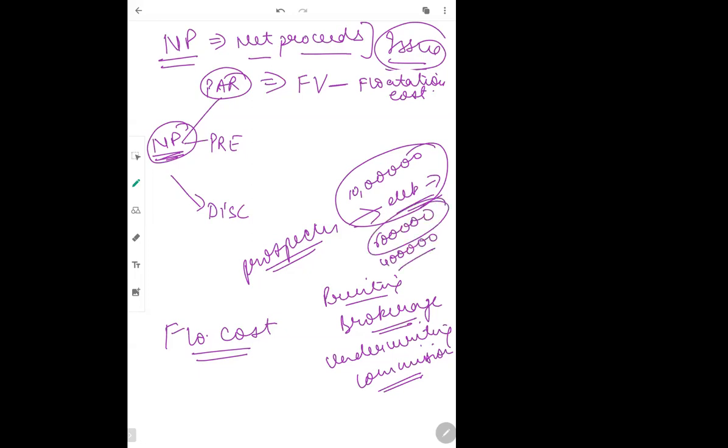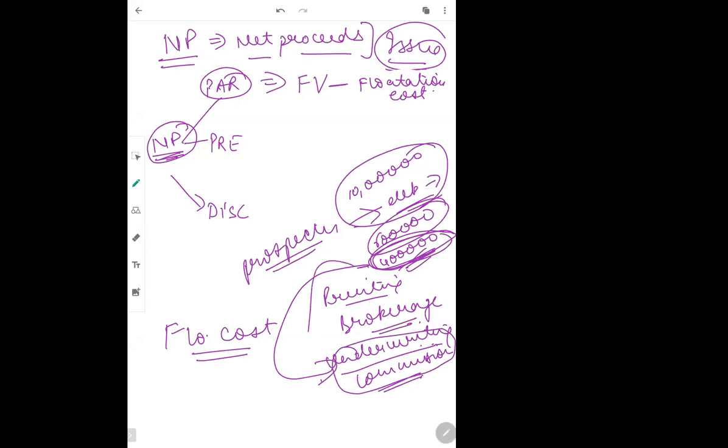There are organizations known as underwriting organizations, or people known as underwriters. They say that we guarantee you that the debentures which are not taken by the public, we will take those debentures and give you the remaining amount. So ये जो 4 lakh है, it will be given by the underwriters. They will not guarantee like that for free. You have to give a certain amount of commission on that also. That underwriting commission given by the organization is also an expense, also known as a cost of the organization.